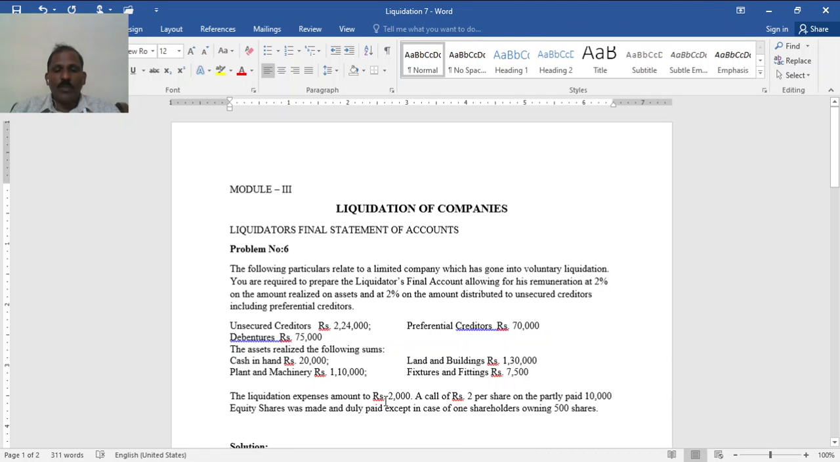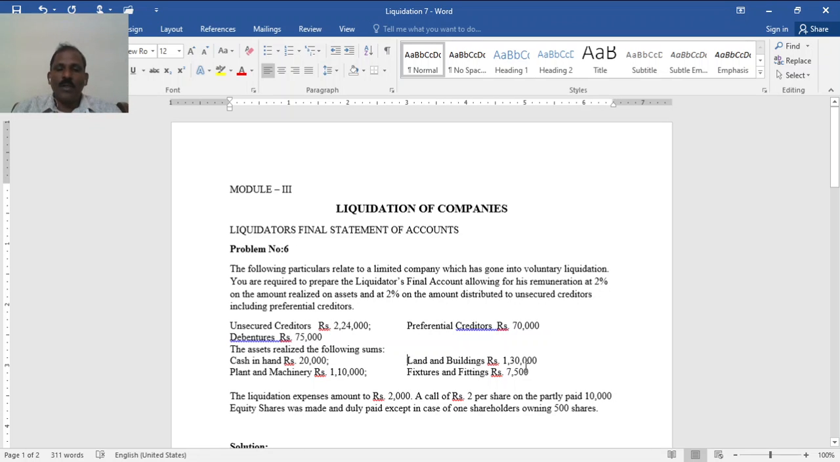Then liquidation expense amount rupees 2,000. A call of rupees 2 per share on the partly paid 10,000 equity shares. There is no mention of capital, and it is said that it is partly paid, so that has to be collected now. It is said that the call was made and duly paid except in the case of one shareholder owning 500 shares. This is 10,000 minus 500, so 9,500 at 2 rupees per call, 19,000 is contributed on liquidation.